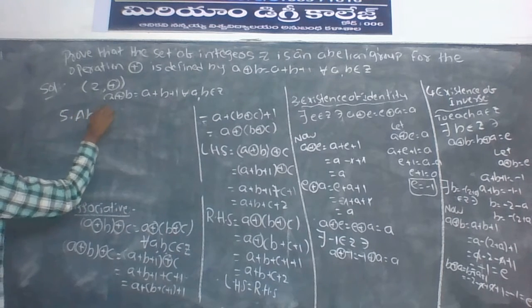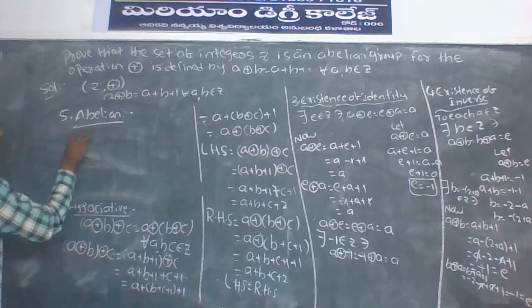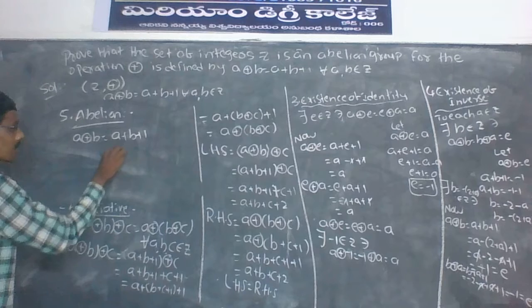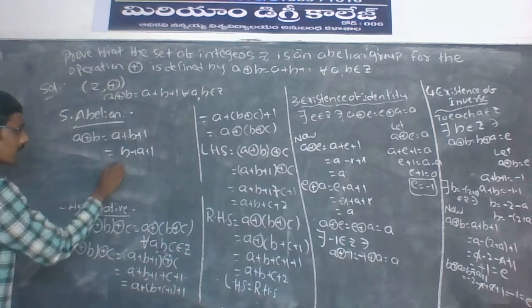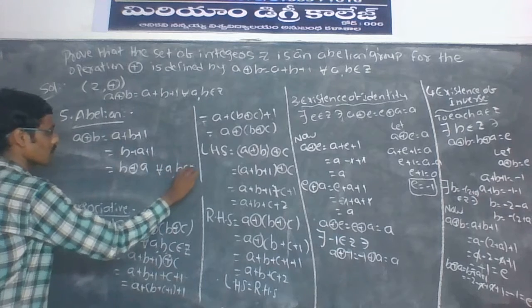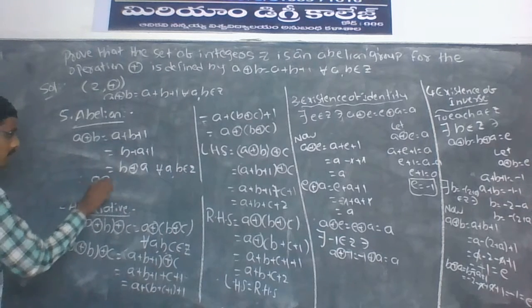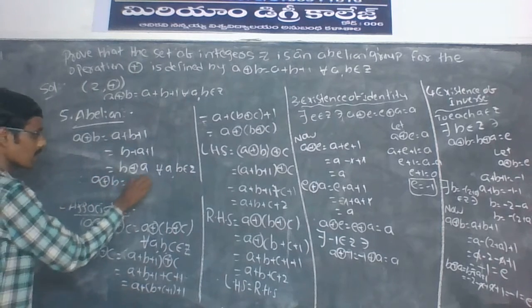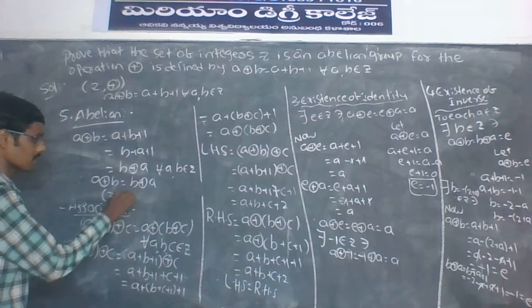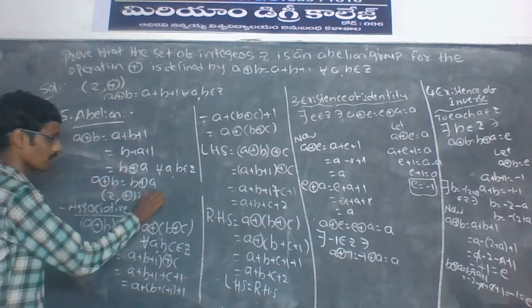Abelian. a ∘ b can be written as a + b + 1. It can be written as b + a + 1. It can be written as b ∘ a for all a, b belongs to Z. Therefore, a ∘ b is equal to b ∘ a. Okay. (Z, ∘) is an abelian group.